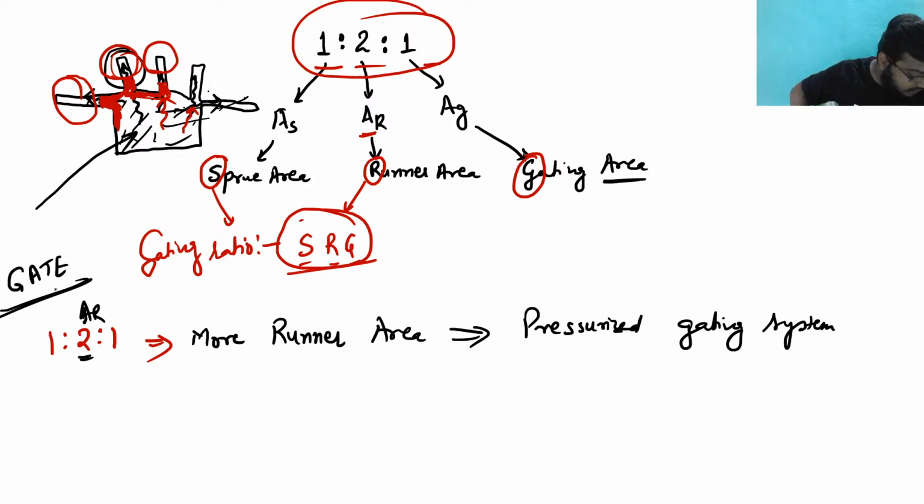Indrajit has told AS, AR, AG. Yes, Indrajit. Mukta told pressurized gating. What is it? Pressurized gating? What do you want? You want me to repeat?